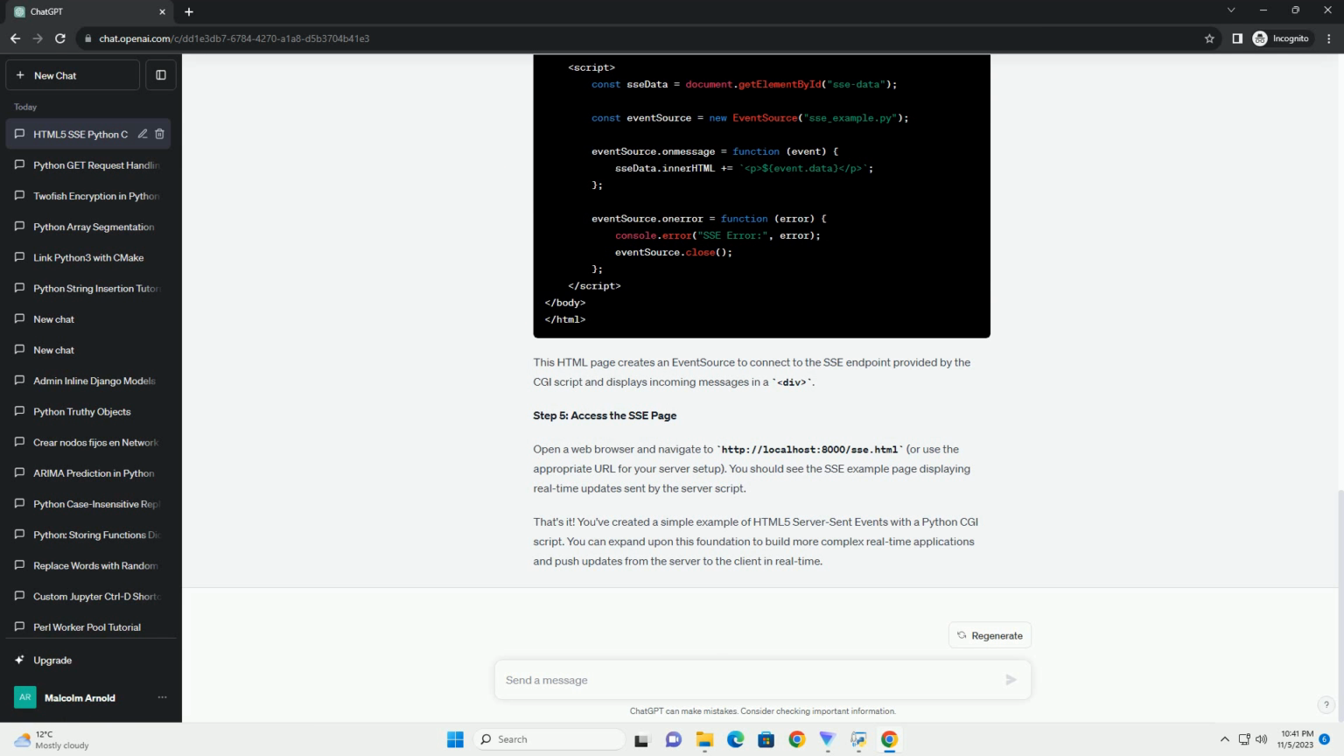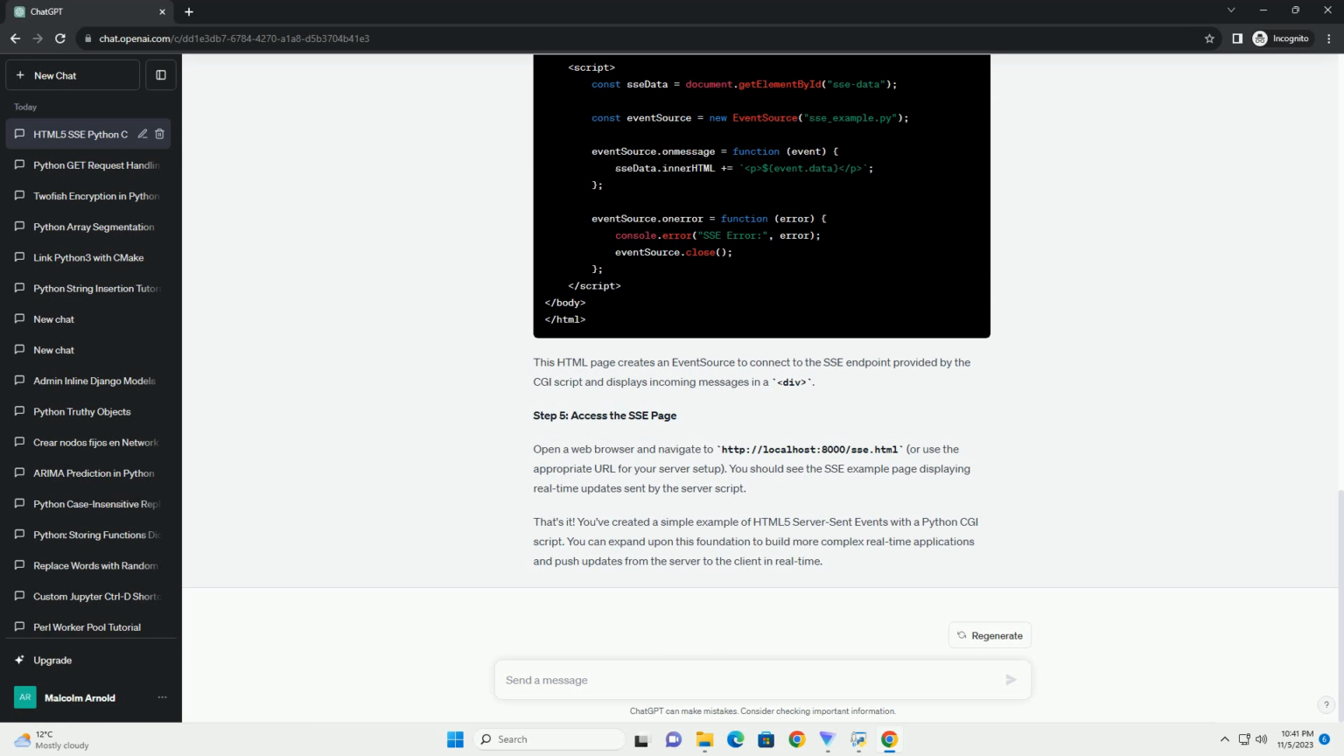This HTML file sets up a basic page with a message feed and uses the EventSource API to listen for server-sent events from the sse_server.py script. Next, let's create the Python CGI script that will generate and send server-sent events. Open the sse_server.py file in a text editor and add the following code. This Python script does the following.